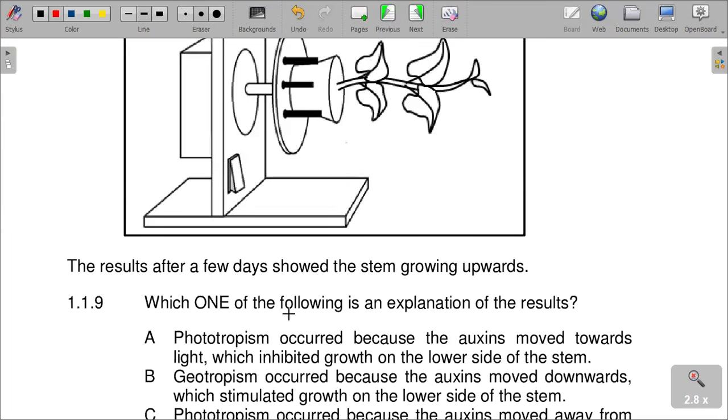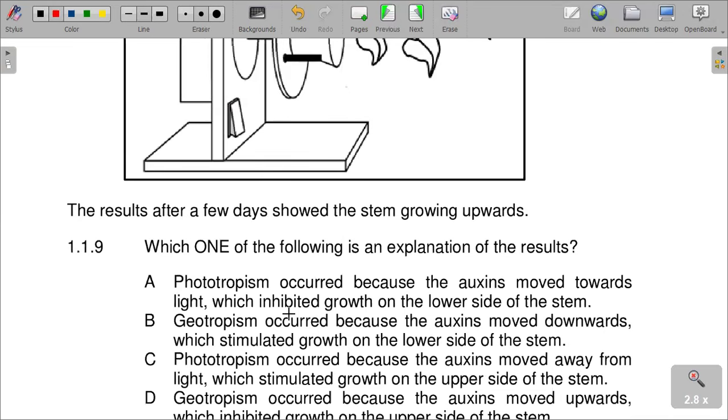Which of the following is an explanation of these results? After a few days, the plant was seen growing upwards. Which of the following can explain this? A. Phototropism occurred because the auxins moved downwards, towards light, which inhibited growth on the lower side of the stem.